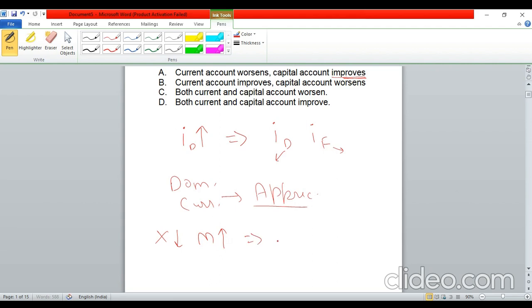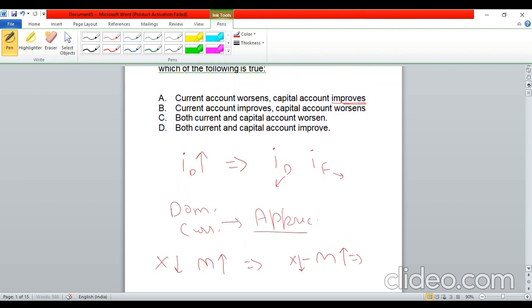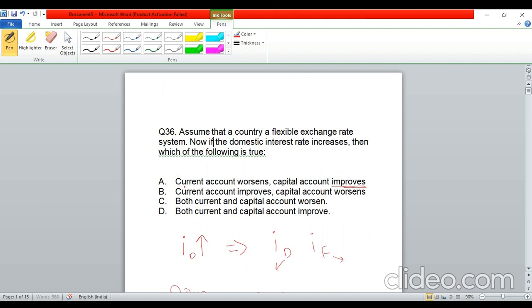This will lead to worsening of the current account, because we can write the current account as x minus m. x is decreasing and m is increasing, so this will further worsen the current account situation. So what we have got is, if the domestic interest rate increases, two things will happen: the current account will worsen and the capital account will improve. So I think this should be the correct answer for this one.